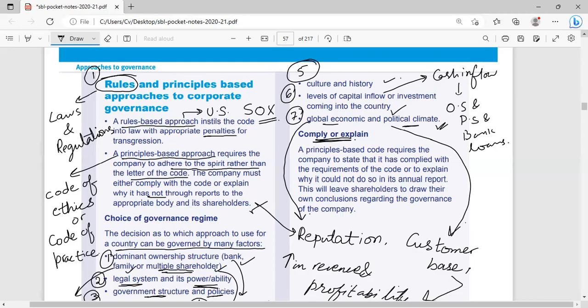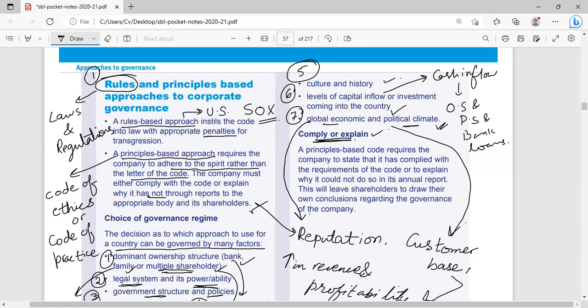If they are expected to comply, it means they should behave responsibly. But a few companies think that we will wait for the time. If anyone from the legal authorities asks the question, why are we not following laws or regulations, then we will explain the reasons why. So this is called explain.